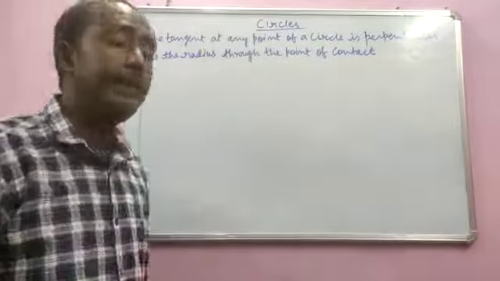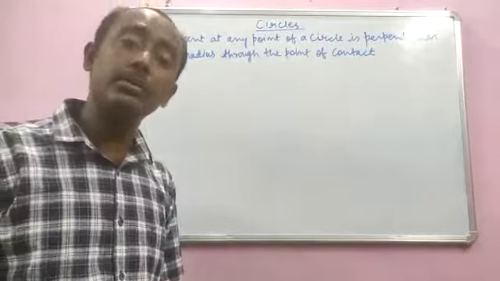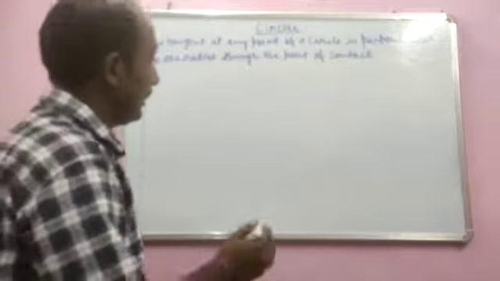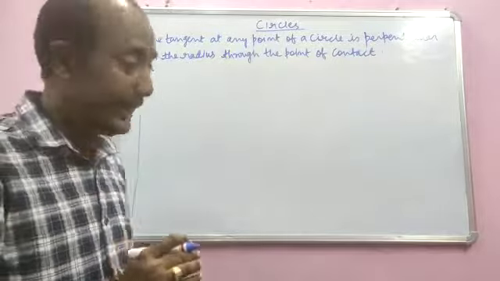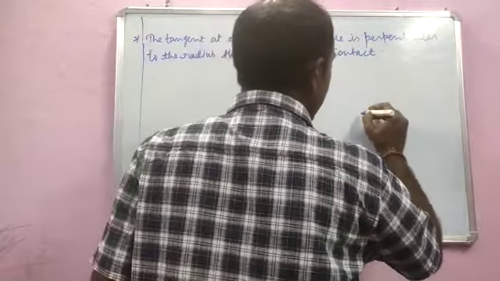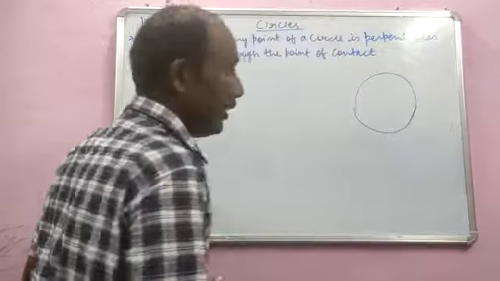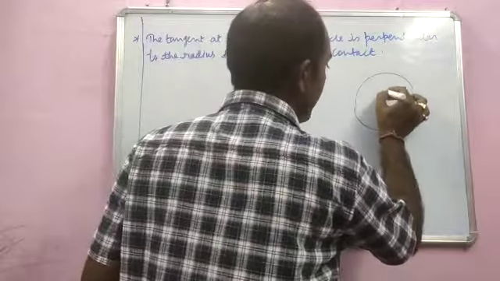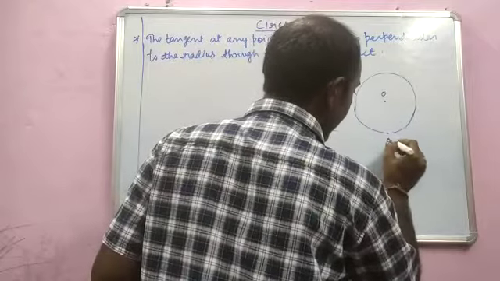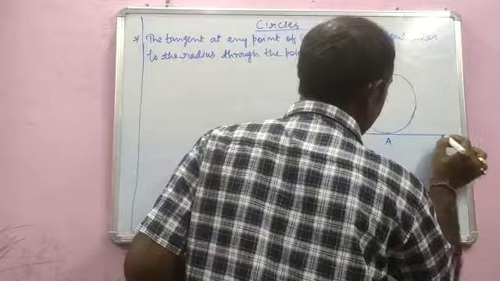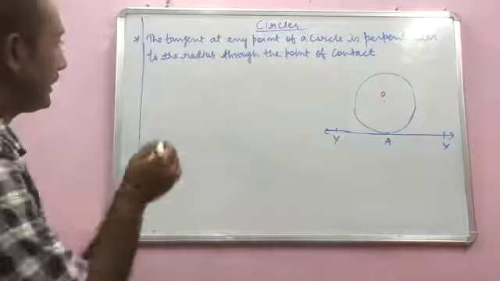So here we are with the very first theorem: the tangent at any point of a circle is perpendicular to the radius through the point of contact. If this is the theorem you are asked to prove, then you first have to draw a circle, and after drawing it you will name its center. Let O be the center of this circle. After this you will draw a tangent to the circle. We will take a point A on the circle, and then draw a tangent to the circle. Here XY is the tangent to the circle. So these things you will have to write first.